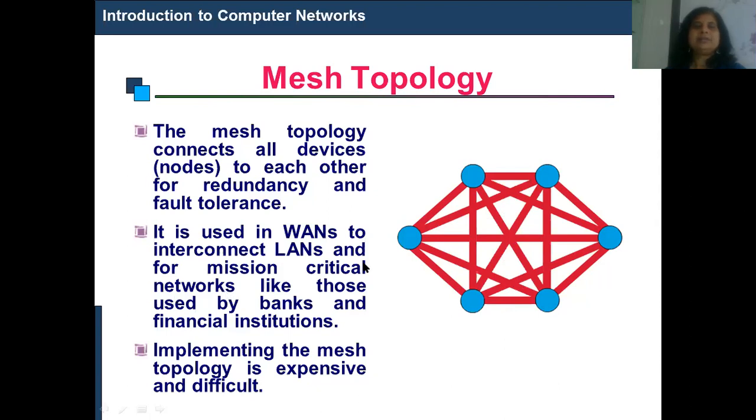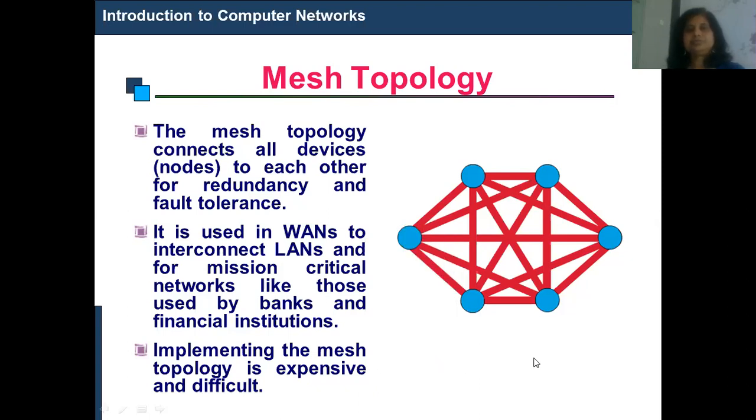drawback is that lots of cabling is required, there is lots of mess, and many connections and many IO ports are required to connect these machines. So it is used in WANs to interconnect LANs and for mission critical networks like banks and financial institutions. Implementing this mesh topology is quite expensive and difficult, but it is a robust topology.